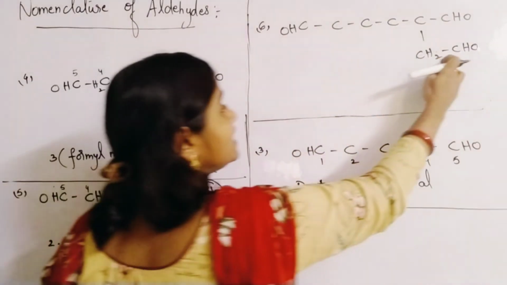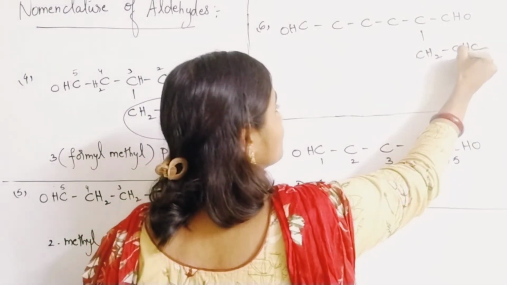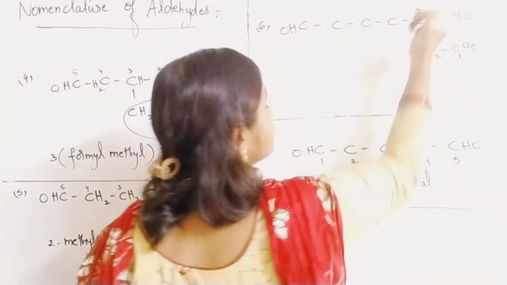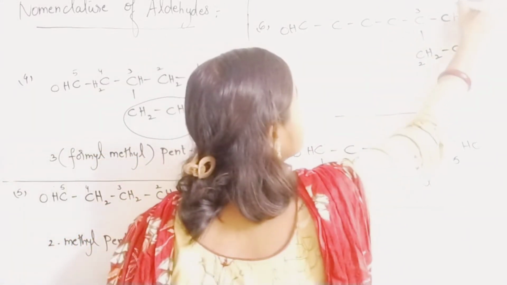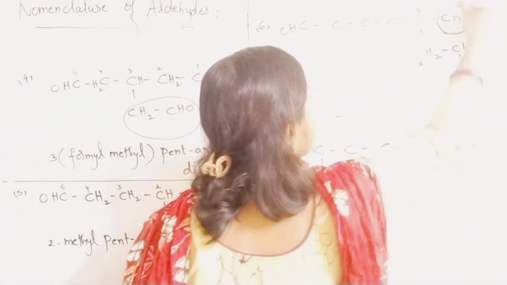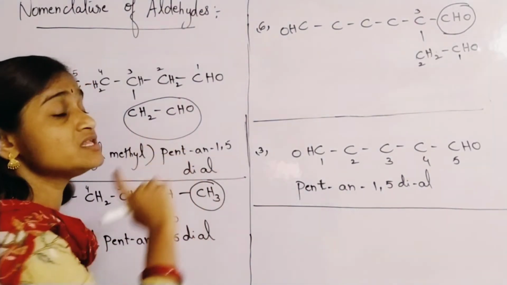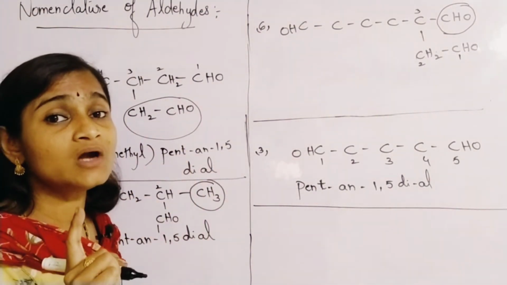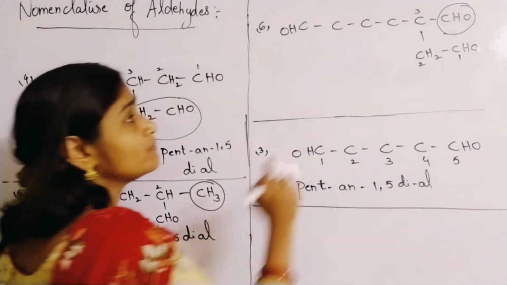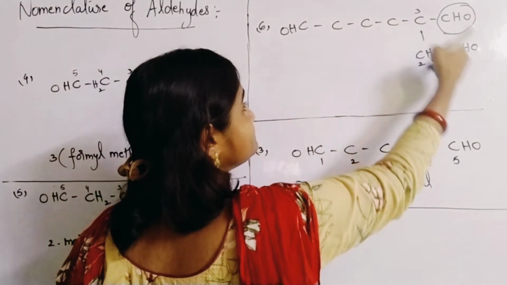Yes, I will give numbering from here. 1, 2, this will become third. Now this will become your substituent. Please try to understand the point carefully. The one which I am rounding up will become your substituent. Please understand carefully.